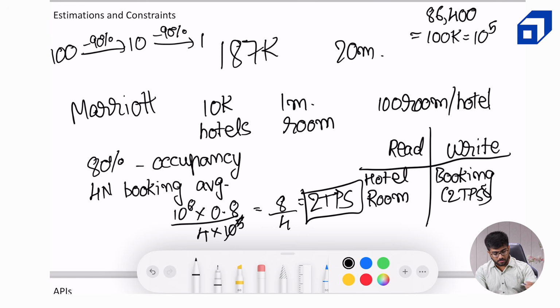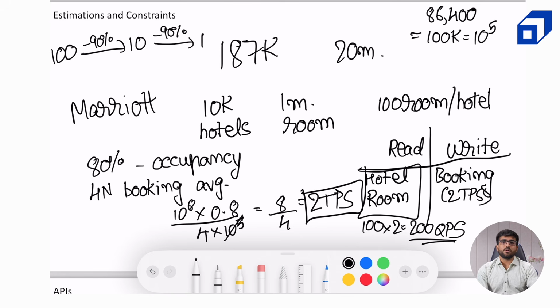So when a person wants to fetch hotel details and room details, this number is going to be 100 times the TPS of booking, which is 2. So in this case, it will be 200 QPS. Now the QPS for order creation would hence be 20 TPS.